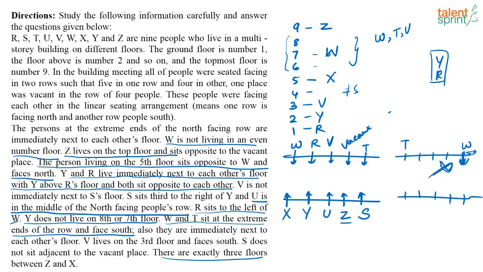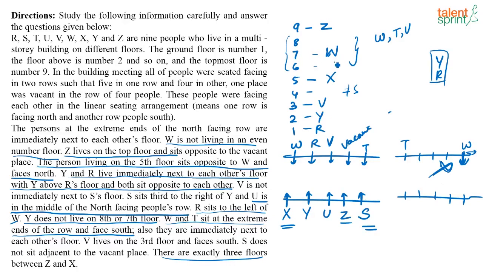Now let's go back to this. See, now I have to fix T, U and S. I know S won't come in this place. S cannot come here, so S has to be here or here. Now what are they saying? The persons at the extreme end of the north facing row sit next to each other's floor. What does that mean? X and S will sit next to each other. Also, what have they given? They have also given that W and T sit at the extreme ends of the row facing south, and they are also immediately next to each other's floor.